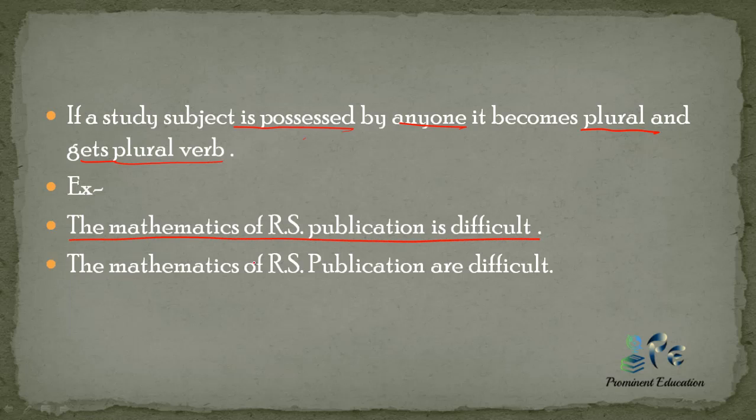I have previously told you that subject is considered to be singular, but this rule is based on possession. So RS publication has possession of mathematics, so this is plural and hence it will take a plural verb. Is here is wrong because it is singular. The correct sentence would be: the mathematics of RS publication are difficult. This is your correct sentence.